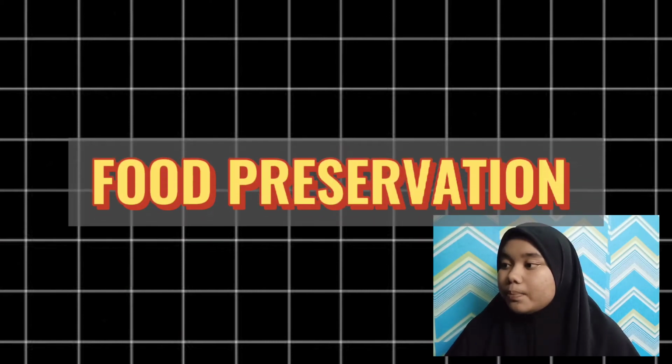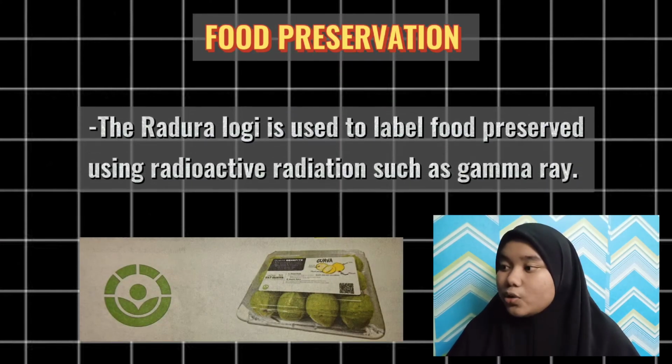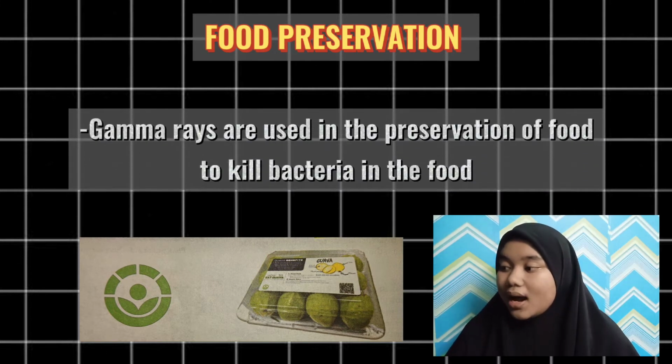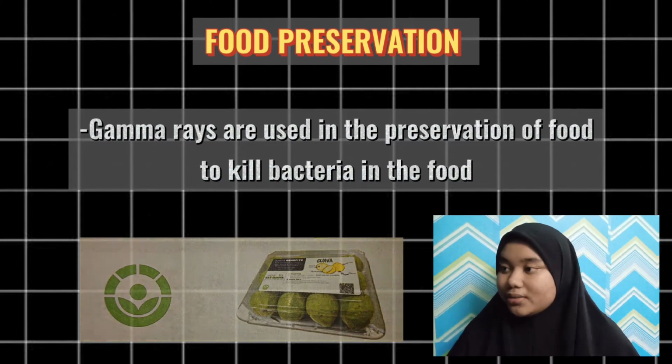Number 5. Food preservation. The radura logo is used to label food preserved using radioactive radiation such as gamma rays. Gamma rays are used in the preservation of food such as fruit to kill bacteria in the food.